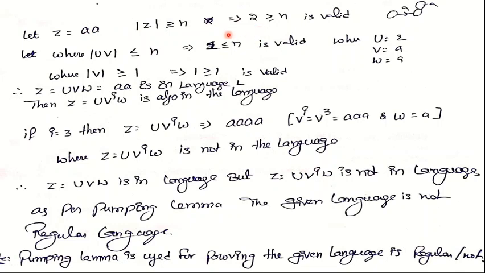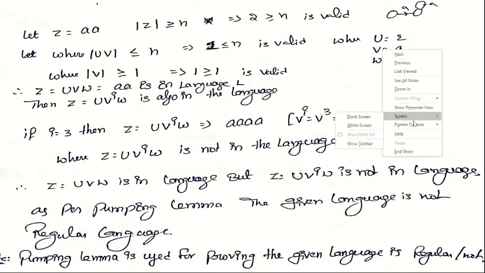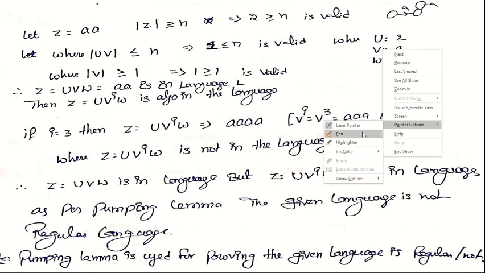Now as per pumping lemma, the first condition is mod uv is less than or equal to n. So we assume u equals a and v equals a. Then mod uv is 2.